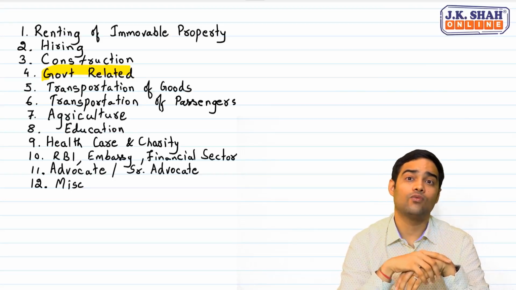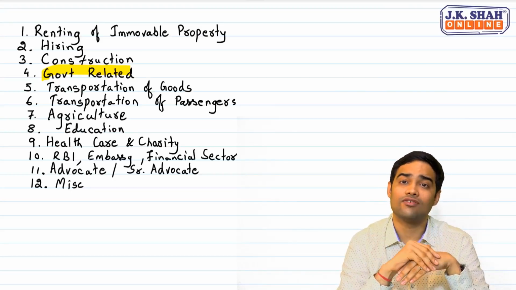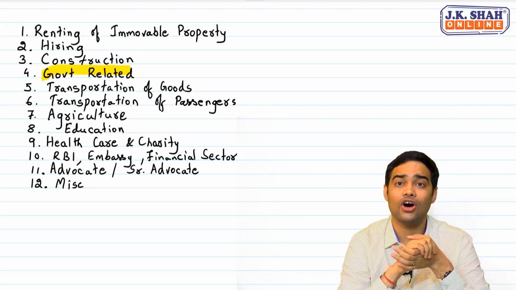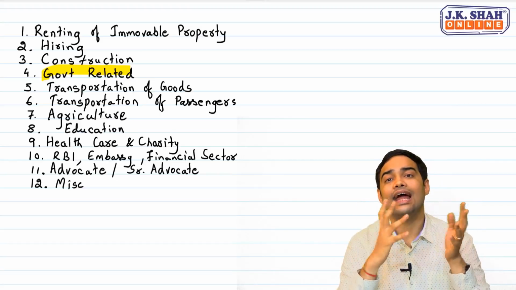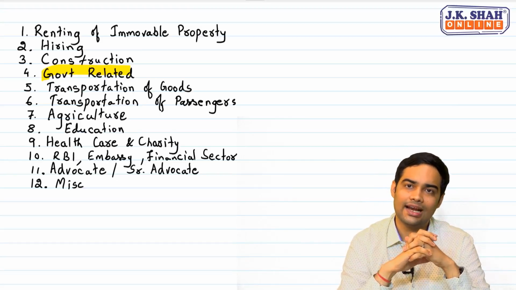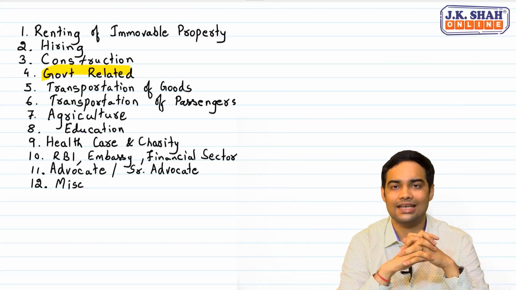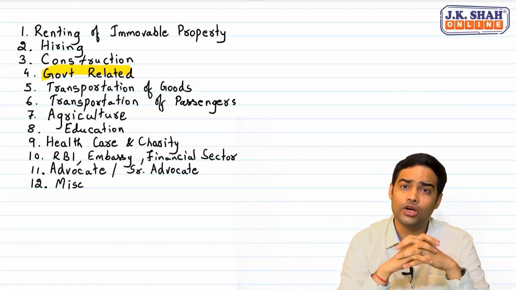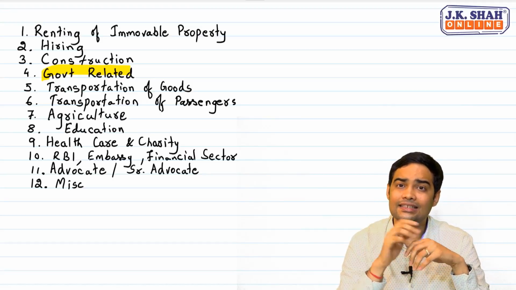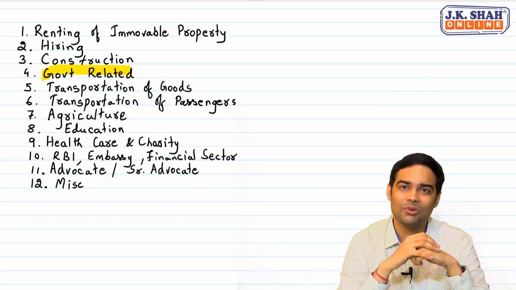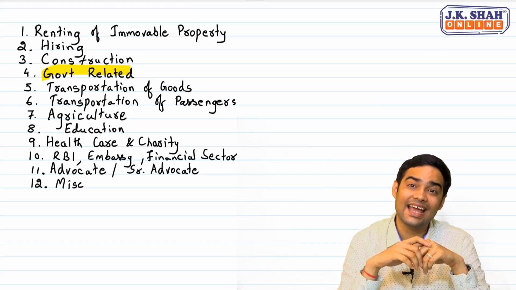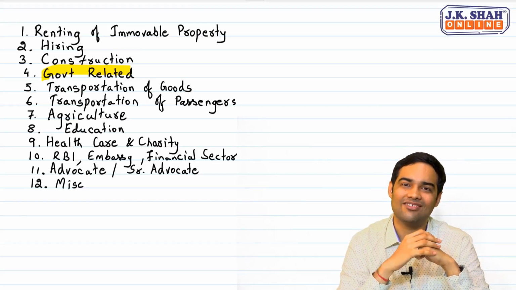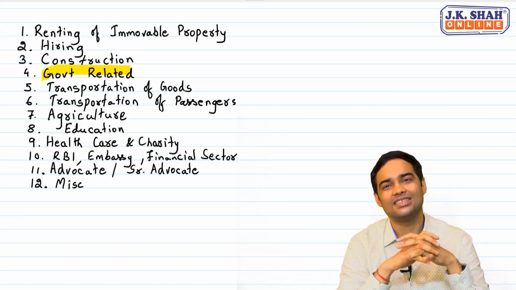And don't forget one important thing. This benefit is not available for aircraft. It is only for GTA, vessel and railways. And inland waterways. Any transportation through inland waterways, transportation of goods is exempted. GTA has one more important entry. Single consignee up to 750 rupees, GST will not be applicable. Single carriage up to 1500, GST will not be applicable. So this was about transportation of goods.